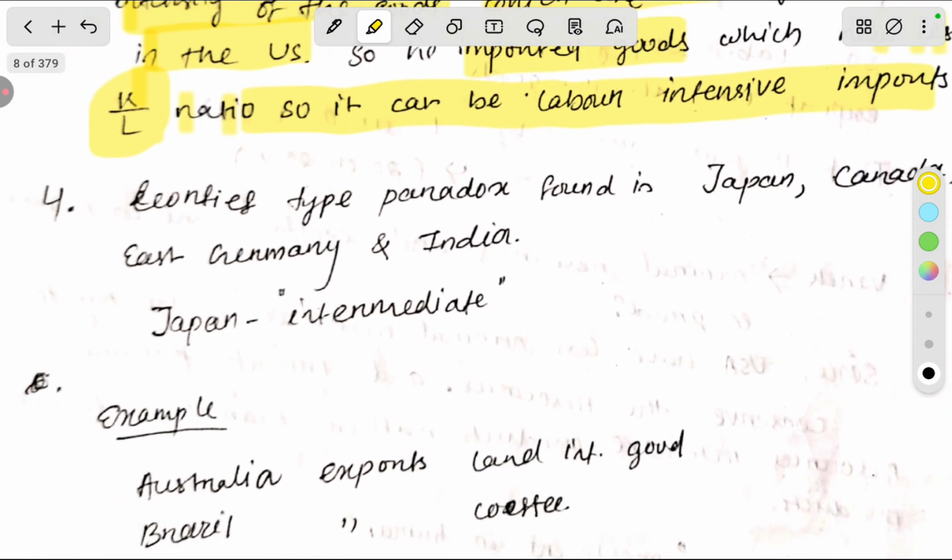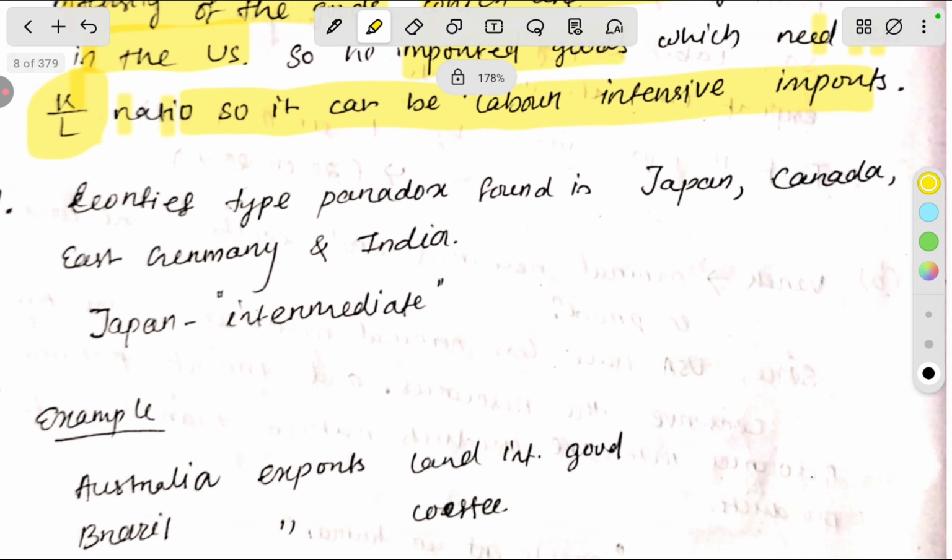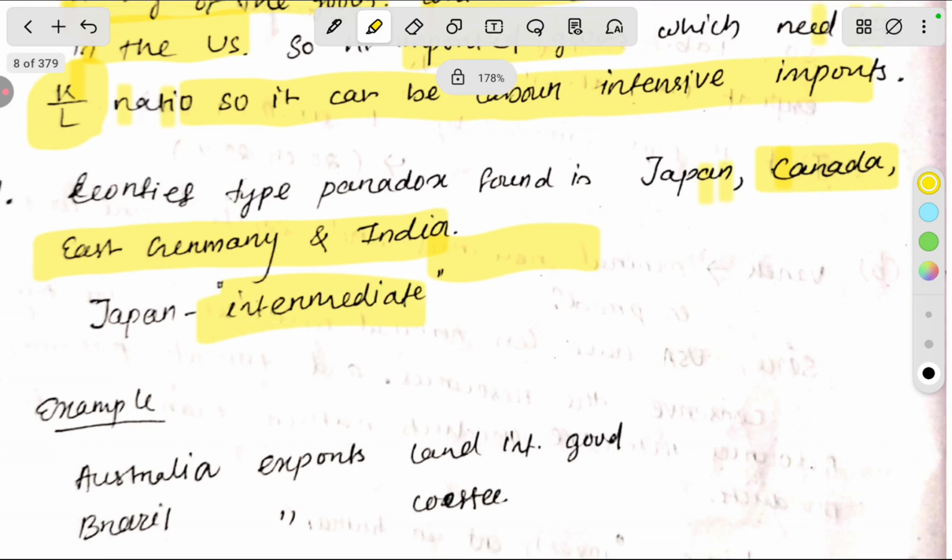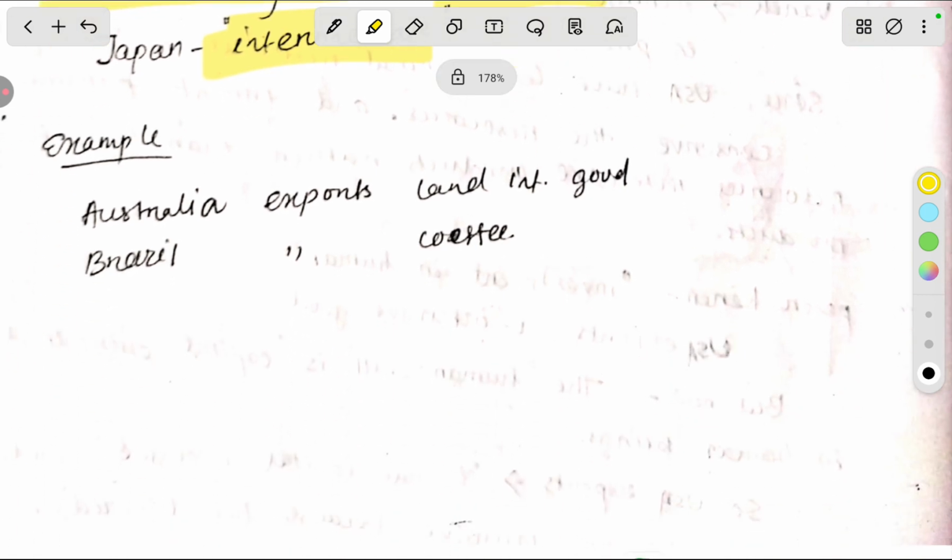Then, four: Leontief type paradox is found in which country? Japan. I think that Japan is a labor intensive country. Canada, a capital intensive country. Germany, and India is also labor intensive. I think Germany is some type of labor and capital mix. Japan is intermediate, not so much capital, not so much labor. Example: Australia exports land in the international world. Australia has much more land, so it is exporting land intensive goods. And Brazil is exporting coffee.